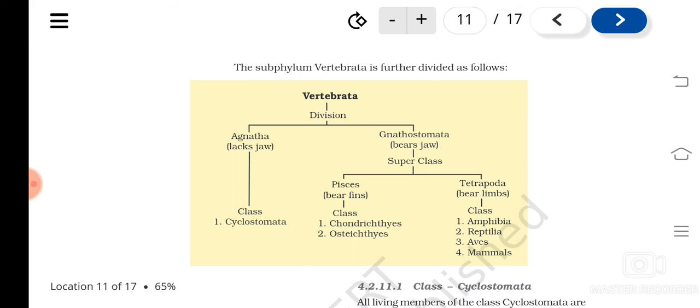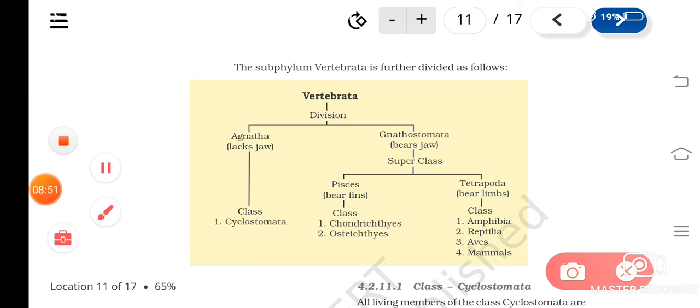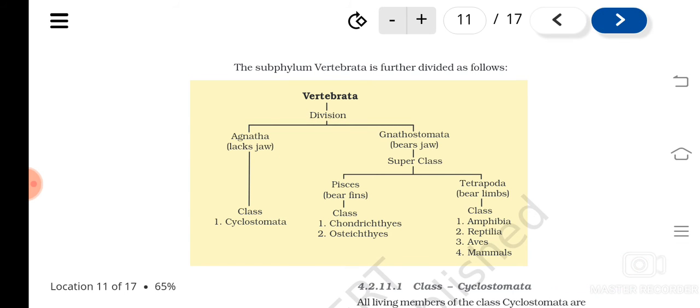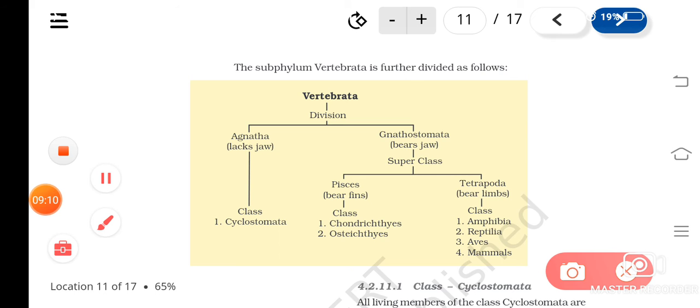And the superclass Pisces includes what? Classes like Chondrichthyes and Osteichthyes. Once again, remember that vertebrata is divided into what? 2 divisions. What are they? Agnatha and Gnathostomata. Understood? Agnatha has one class. What is that? Cyclostomata. And then Gnathostomata is divided into 2 superclasses. What are they? Pisces and Tetrapoda.